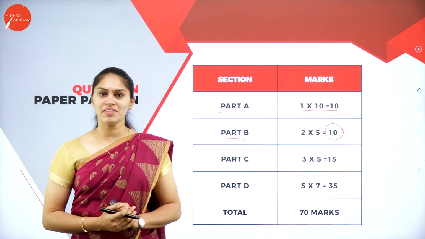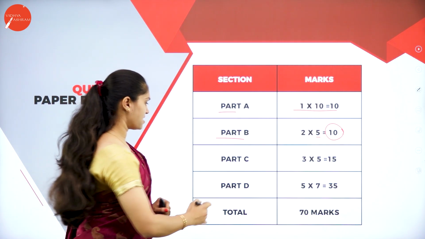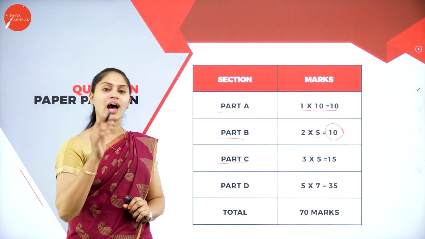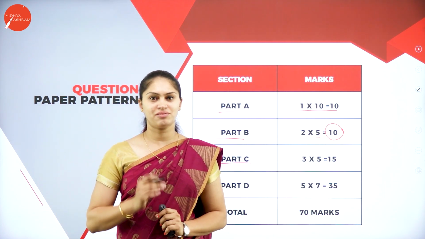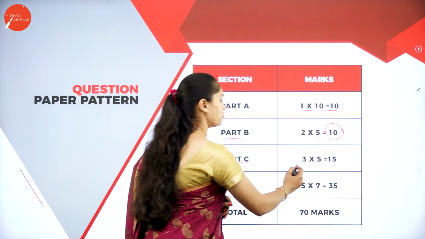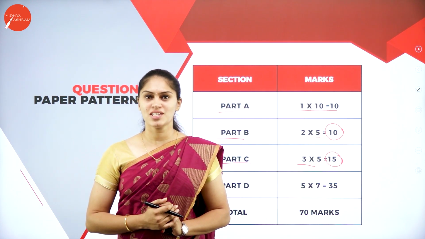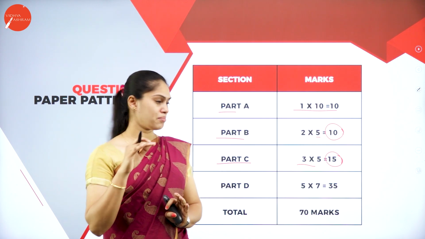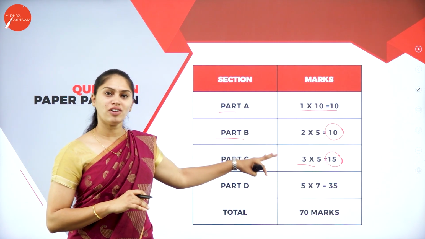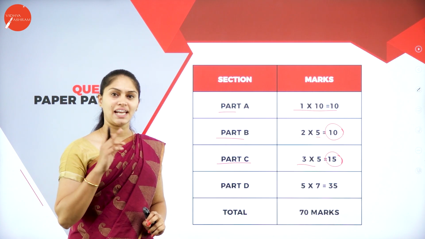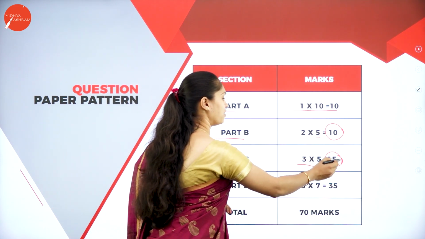Now I am done with part B. What about part C? In part C, you have to answer any 5 questions for 3 marks each. That is 3 into 5, totally 15 marks. There will be 8 questions in the 3 mark section, and out of those 8 you have to answer any 5, so you are going to get 15 marks.